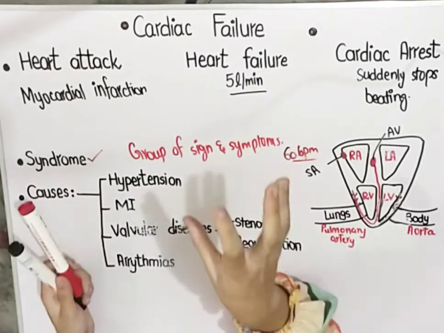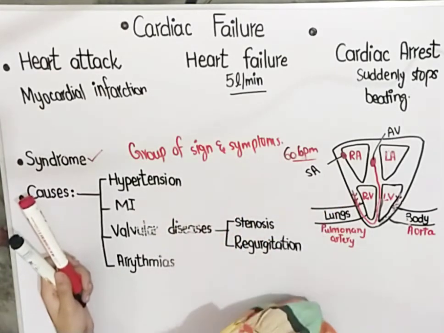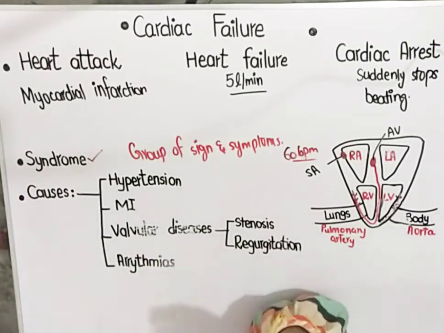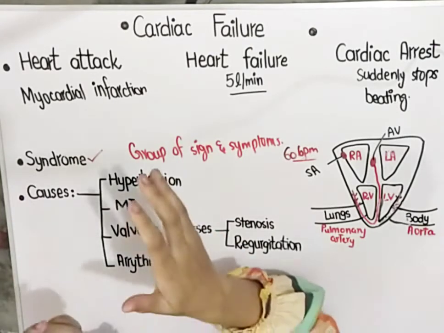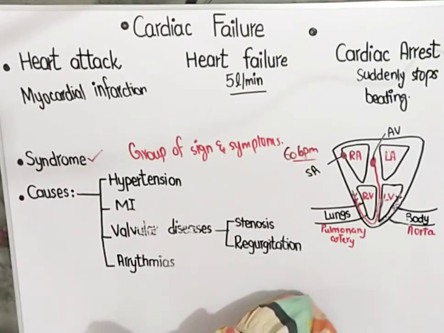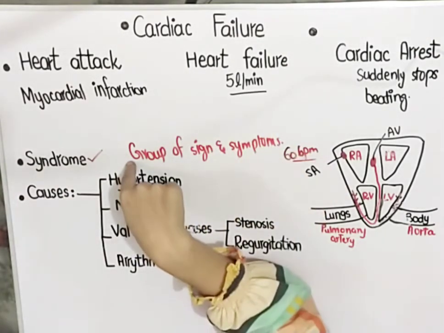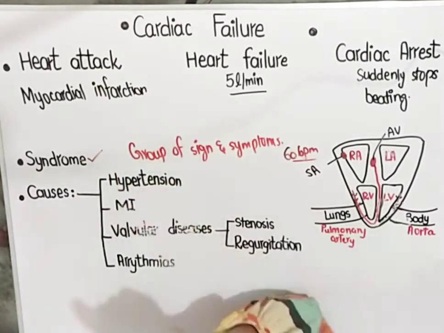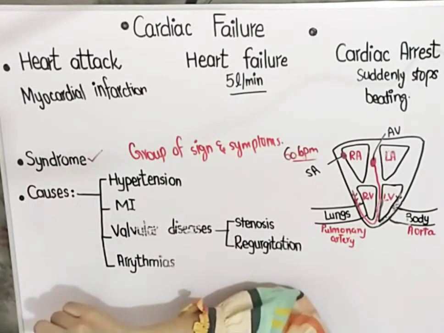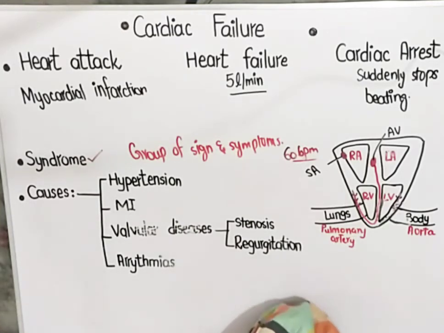Whenever there is a heart attack, I told you earlier that there is death of the heart muscles. Whenever there is death of the heart muscles, the heart will not be able to pump the required amount of blood for the body. That leads to cardiac failure. So heart attack is a disease which is leading to cardiac failure. And then cardiac failure exhibits a lot of signs and symptoms. When we study cardiac failure in detail, you will see jugular vein distension, hepatosplenomegaly, and edema: peripheral edema, pulmonary edema, pitting edema. There are a lot of symptoms.